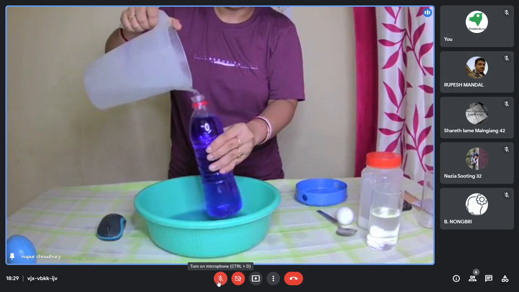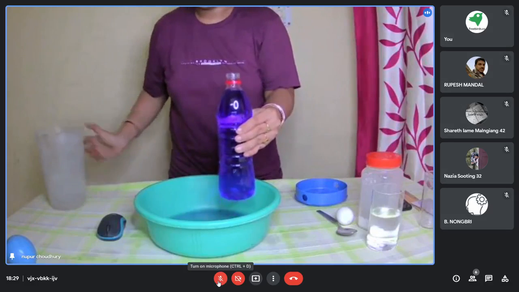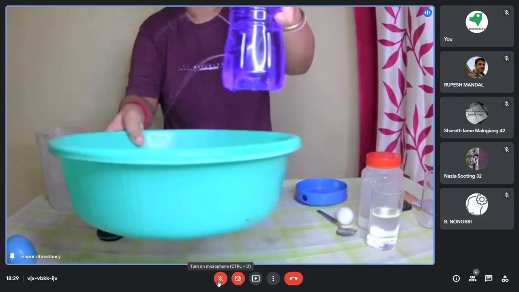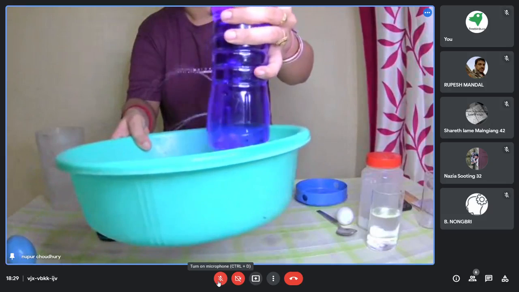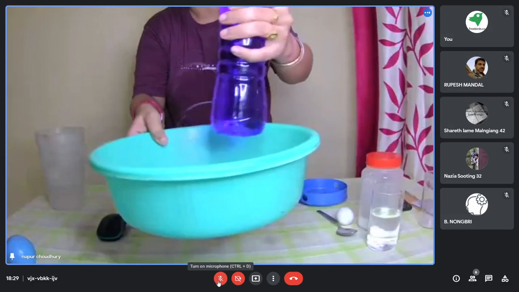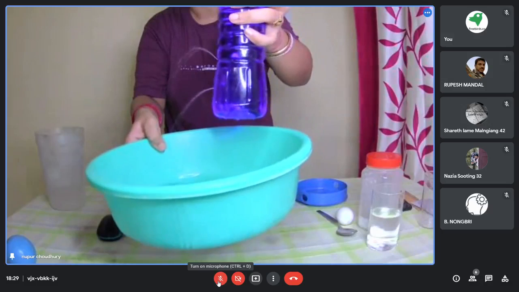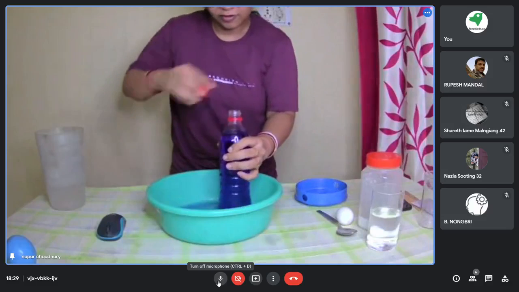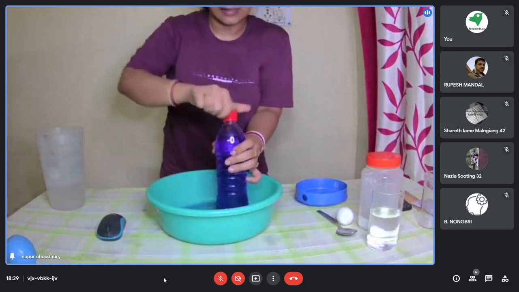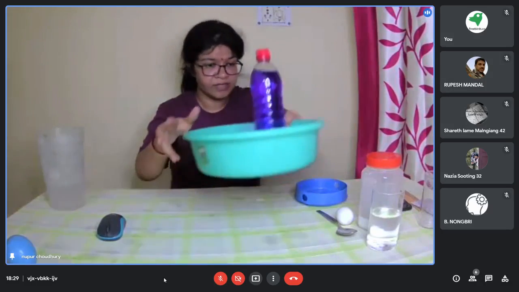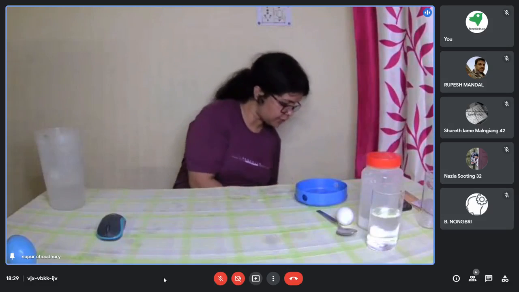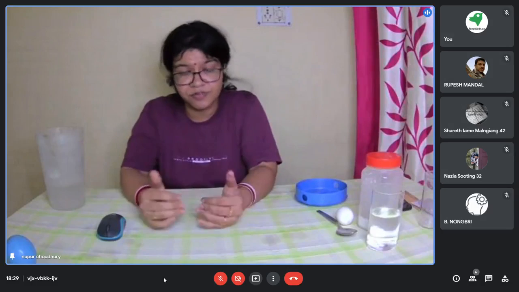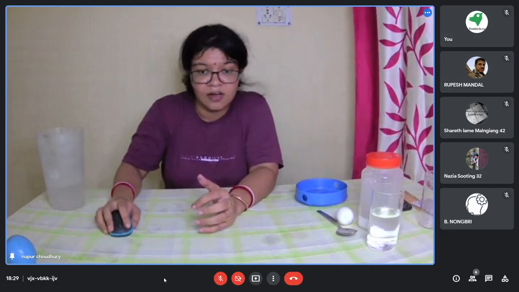Again, I'll put some water so that it becomes clear to you all. See, this is what is happening. Is it visible? I don't know how visible it is. Okay, so this is the explanation for how liquids exert pressure. Liquids exert pressure based on the different levels that they take.